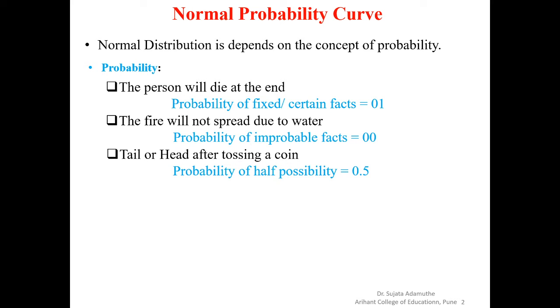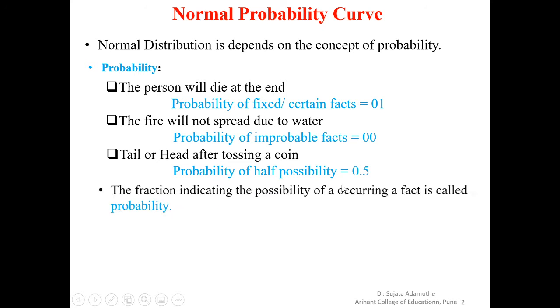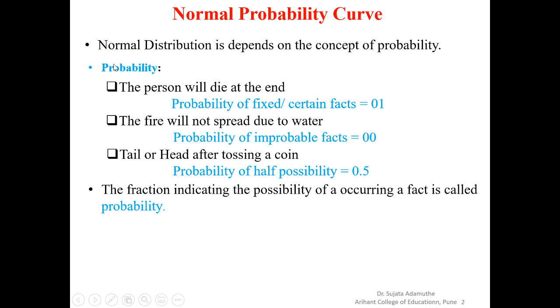If we toss a coin, there are two sides of the coin, tail and head, and either tail will come or head will come. We know that. So the probability of a half possibility is always 0.5. These numbers are fractions indicating the possibility of a fact occurring, and they are called probability.